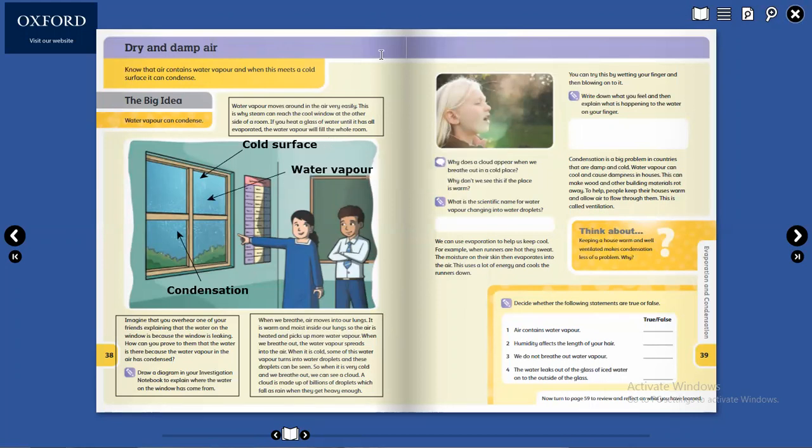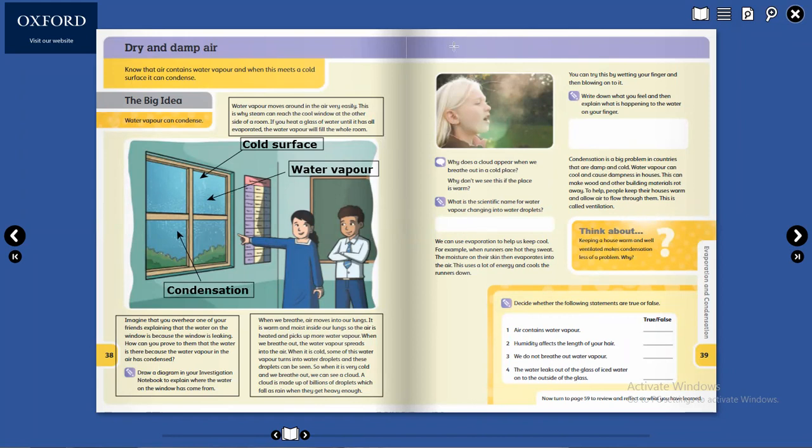Water vapor touches the cold surface and then we can see condensation, the process of condensation. This is the sequence.